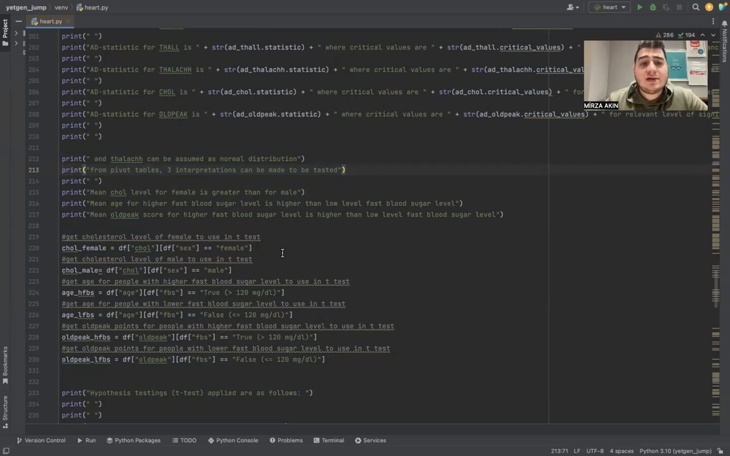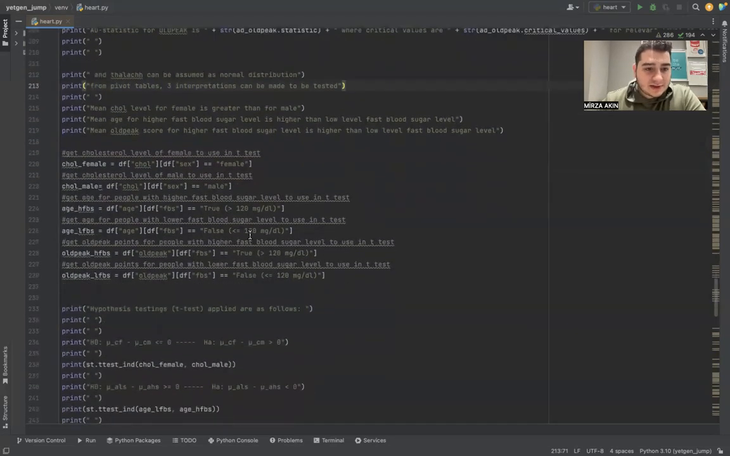I thought that the people with higher fasting blood sugar are also older people, so we test it depending on means again with a t-test. And finally, old peak score. I thought that if the blood sugar level is higher, there is more contraction in the veins, and the pulse is higher. So the old peak score might fluctuate more and get higher. So the mean old peak score for higher fasting blood sugar is higher than for low fasting blood sugar levels.